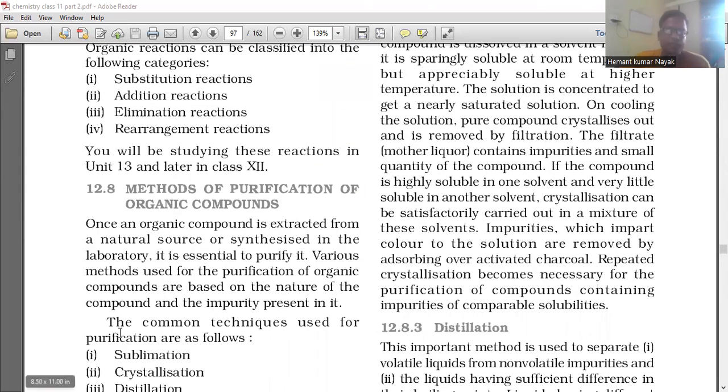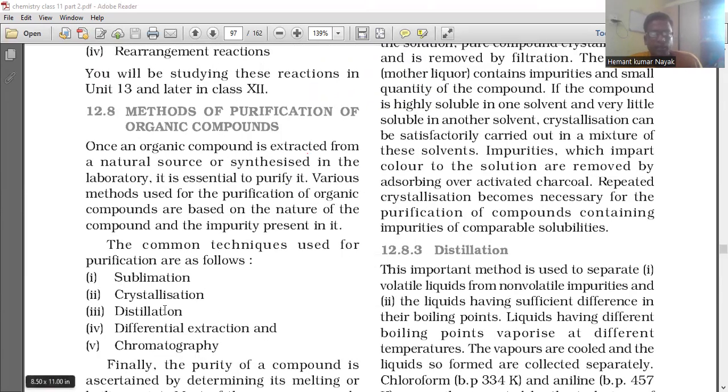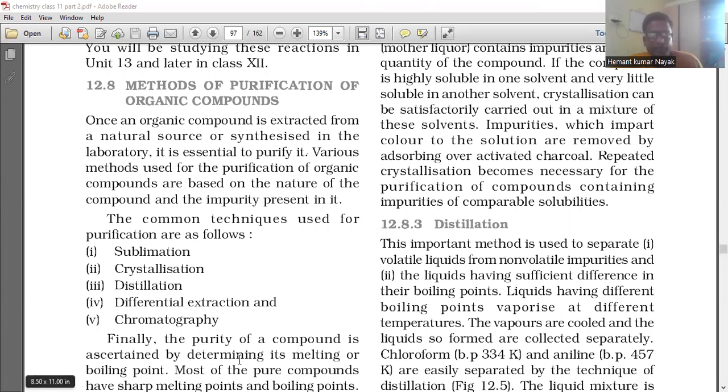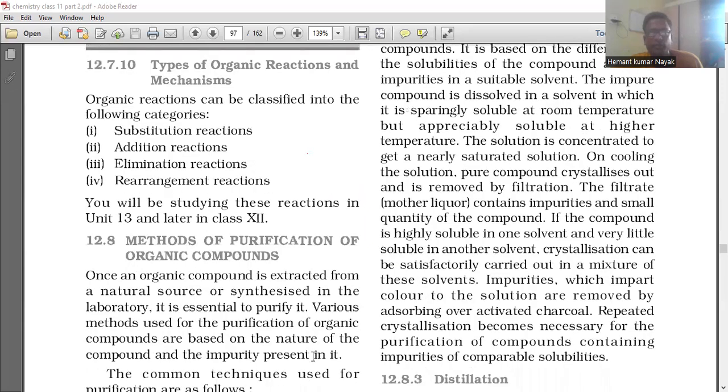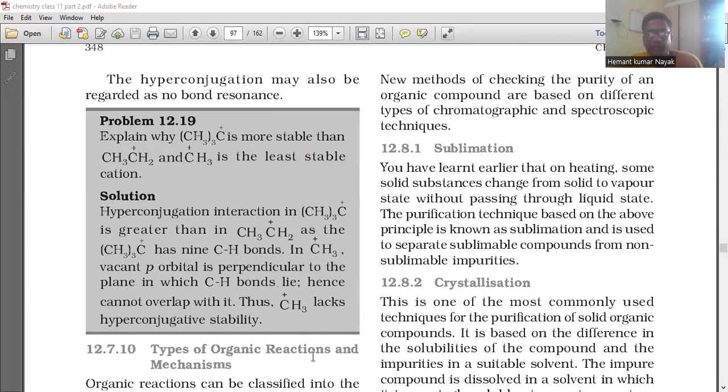Method of purification of organic compounds will be there. The common techniques used for purification are as follows: sublimation, crystallization, distillation, differential extraction, and chromatography. Finally, the purity of a compound is ascertained by determining its melting or boiling point. Most of the pure compounds have a sharp melting point and a boiling point.